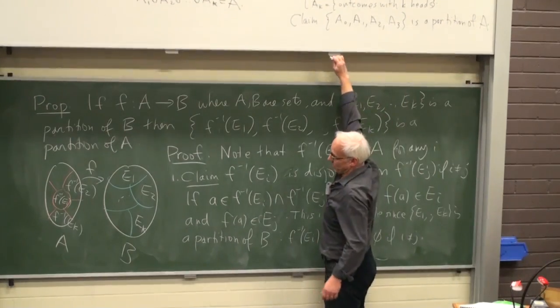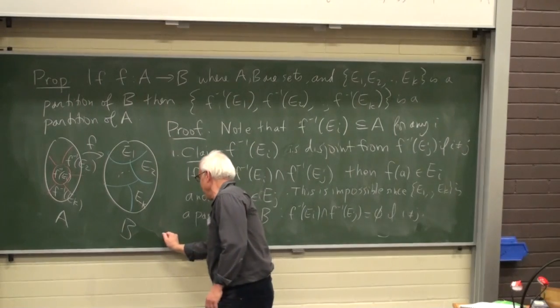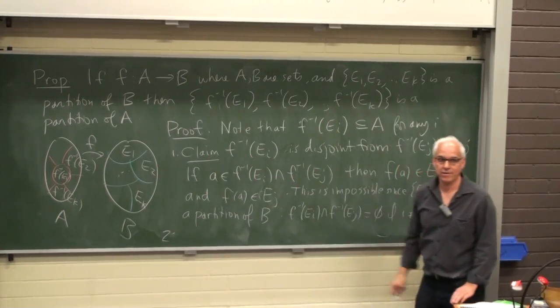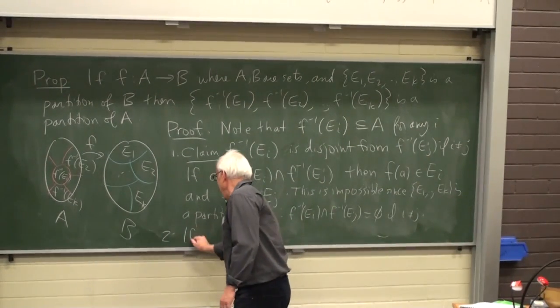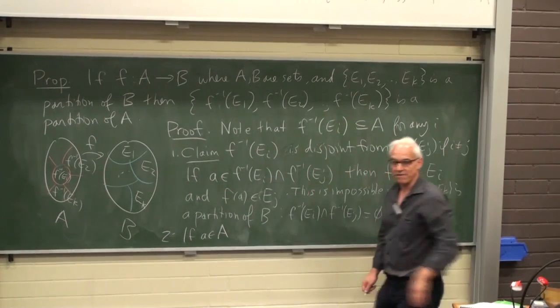And the second thing that we need to show is that the union is all of A. Okay? So if A belongs to capital A, does it belong to one of these F inverses?